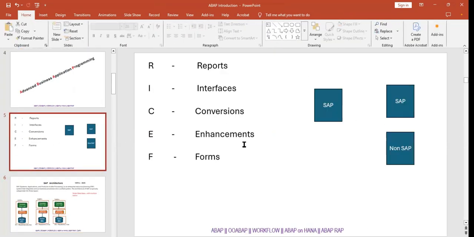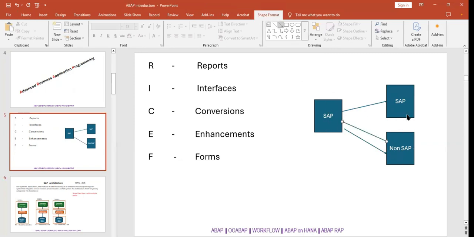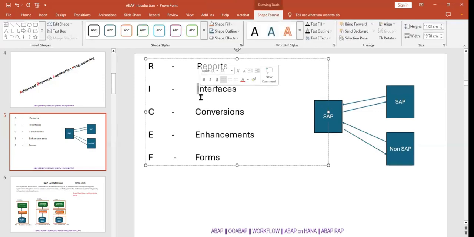I want to communicate data between these systems, either SAP to SAP, or SAP to non-SAP, or vice versa, where non-SAP is trying to get the data from the SAP system, and SAP is also trying to get the data from the other system. You are exchanging data between different systems. That is what we can achieve via interfaces.